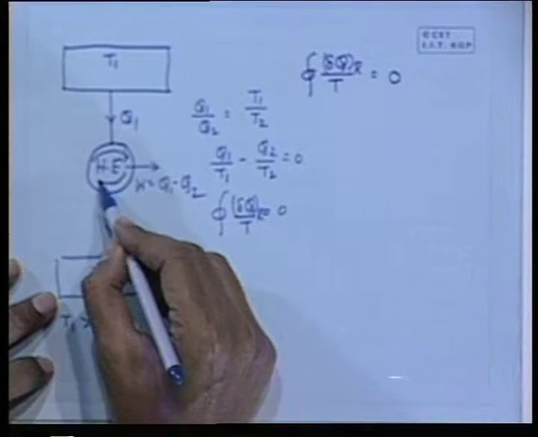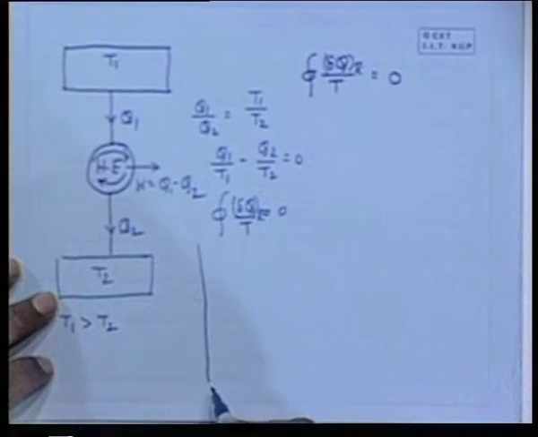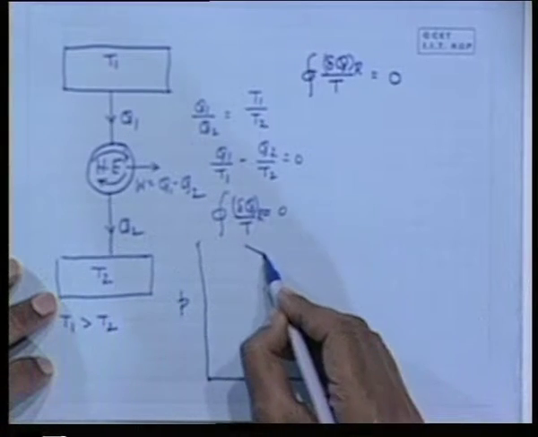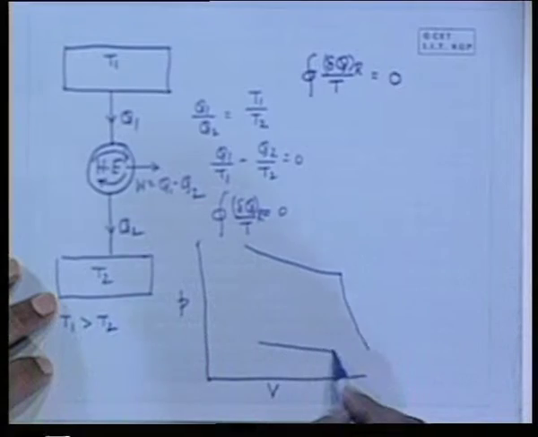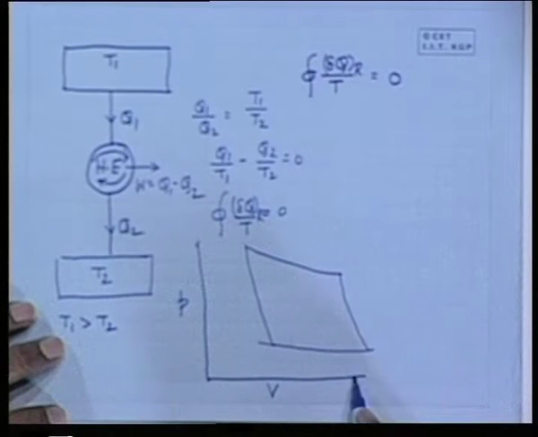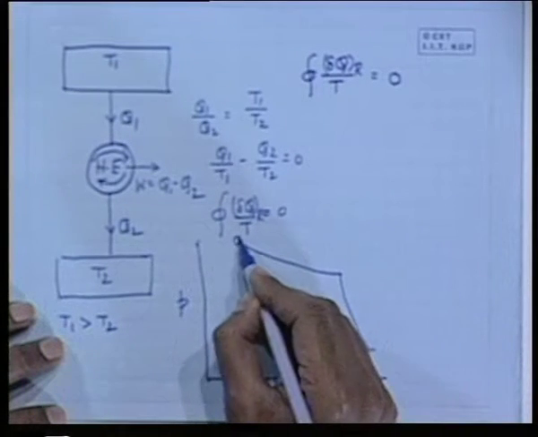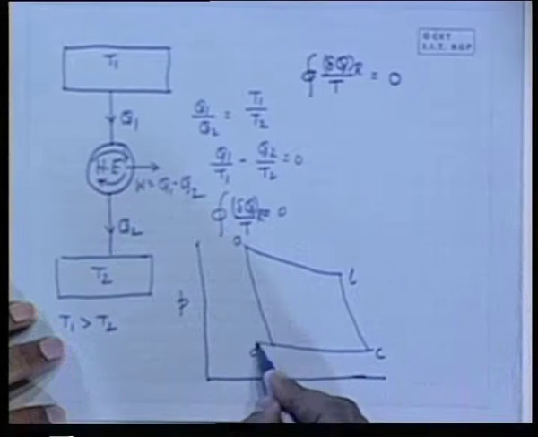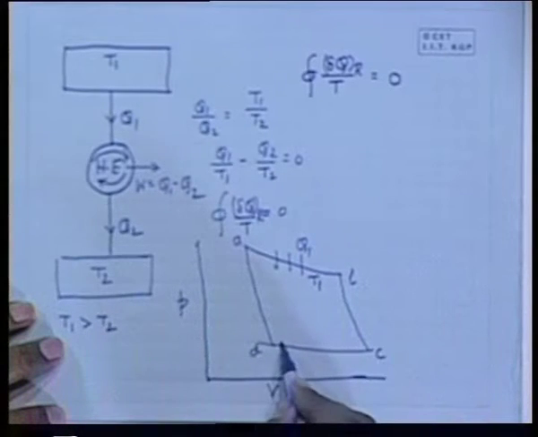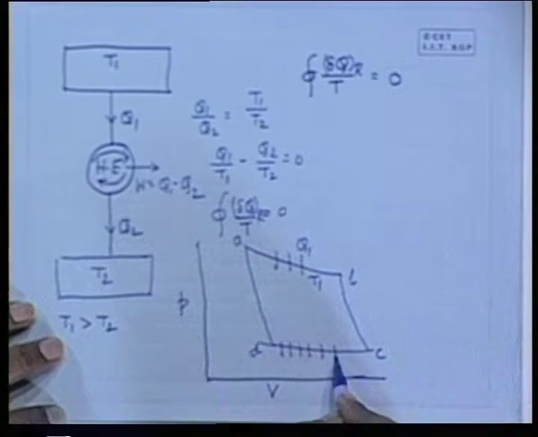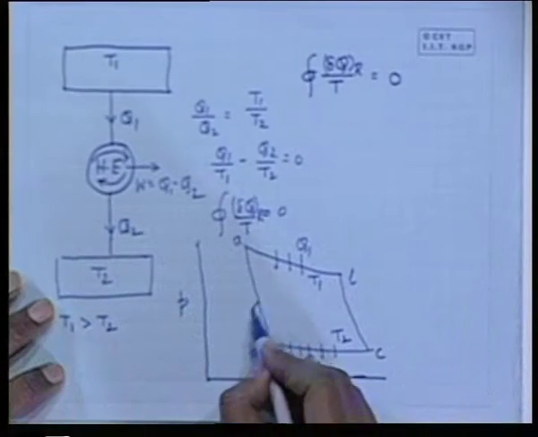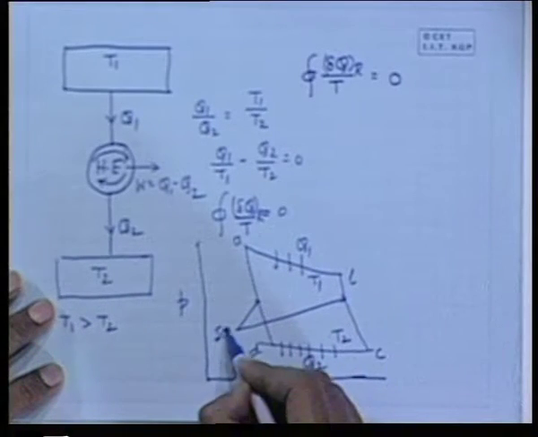Similarly, there is a reversible isothermal process of heat rejection, which can be represented as a Carnot cycle in a pressure volume diagram like this. This block diagram of the engine can be represented as a cyclic diagram in PV coordinates, with processes A, B, C, D. In this process heat Q1 is being added at constant temperature, so it is an isothermal process of heat addition, and rejection at T1 and T2. These two processes are adiabatic processes, where delta Q is equal to 0.